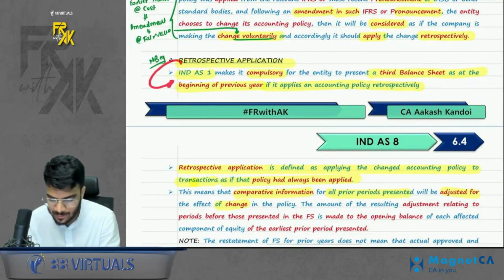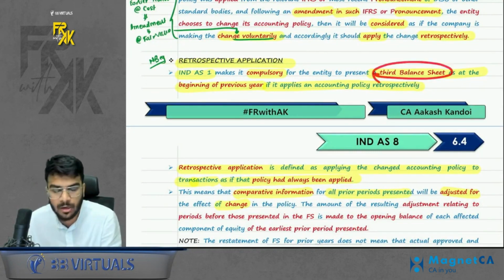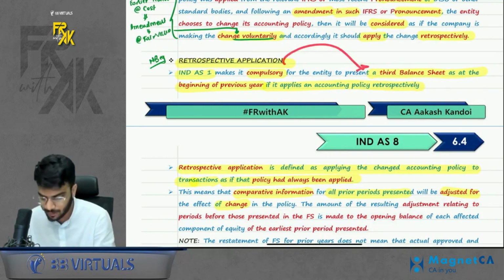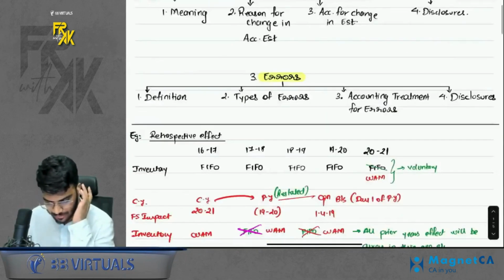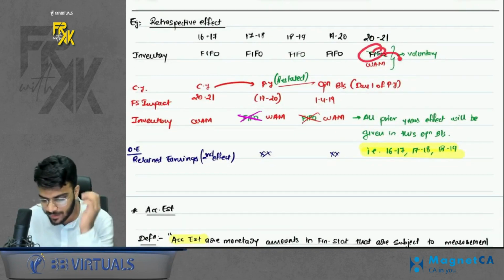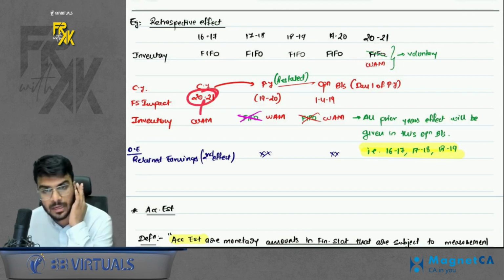Now they talk about retrospective application. Whenever you apply anything retrospectively, you will also have to prepare a third balance sheet, as we already discussed, opening balance sheet on the day one of previous year. So what is the purpose of preparing a third balance sheet? In case remember, I also told you, see, whenever let's say for example you are changing the policy, from FIFO to weighted average. So you will apply the change from current year.